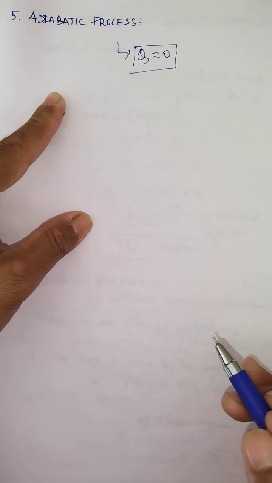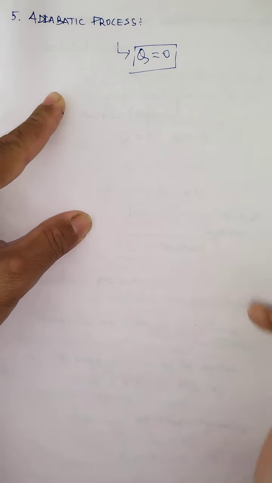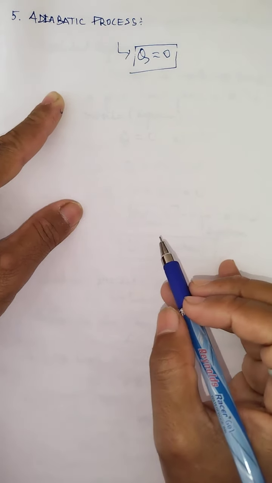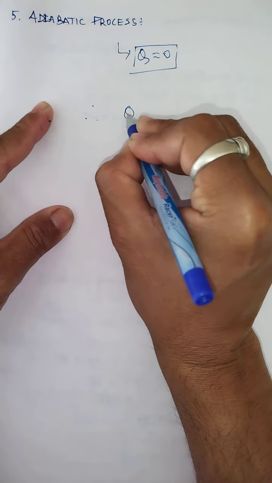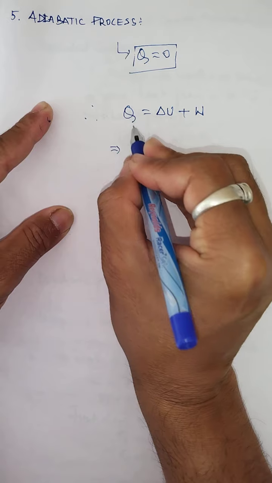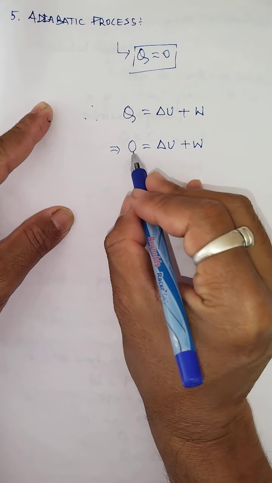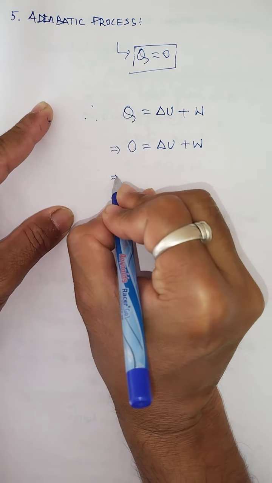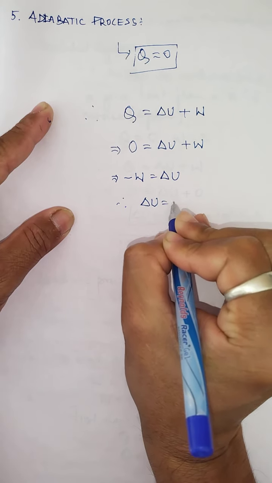Thus, heat neither enters the system from the surrounding, nor leaves the system to the surrounding, which means Q equals 0. So this process is called the adiabatic process. Under this process also we can write the first law of thermodynamics, Q equals delta U plus W. I put Q equals 0, so 0 equals delta U plus W. Making delta U the subject, I bring W to the left-hand side: minus W equals delta U, which means delta U equals minus W.